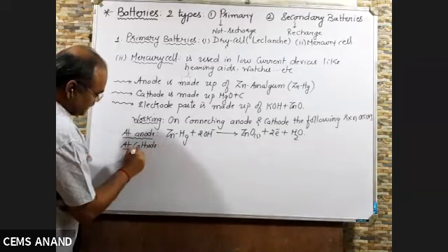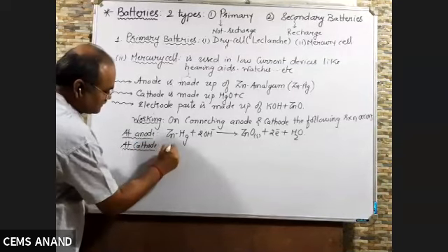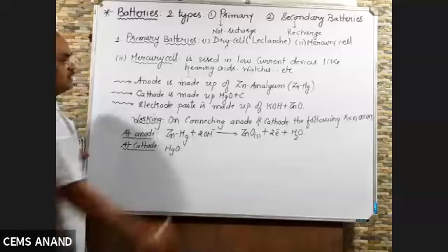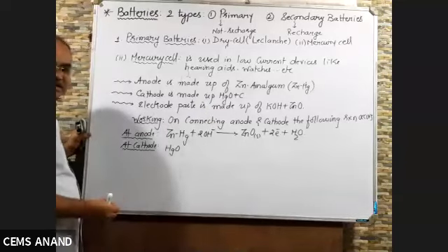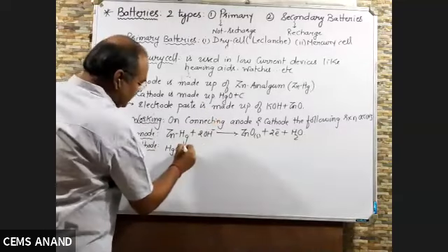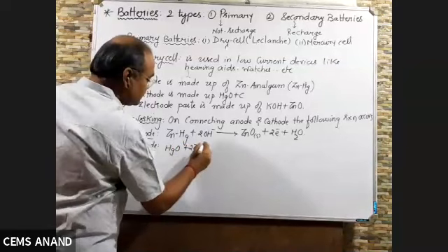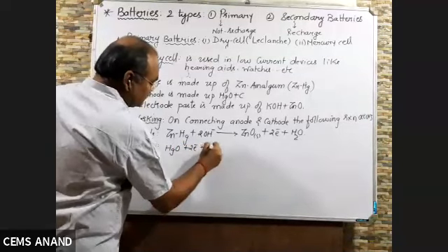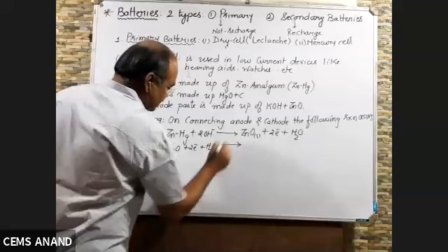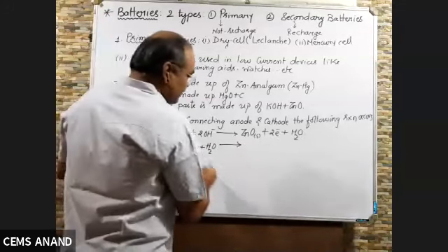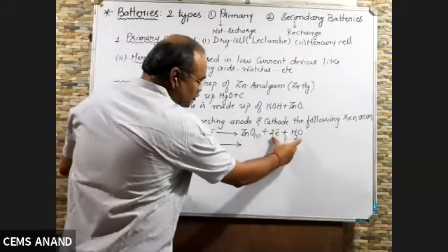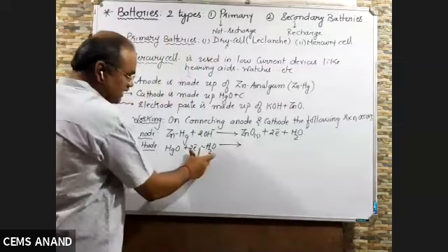At cathode, now you know cathode is made up of mercury oxide, right, plus carbon. Carbon is an electrode, so that will take electrons and combine with water to give you, why I am writing here, because you know opposite should be cancelled out.